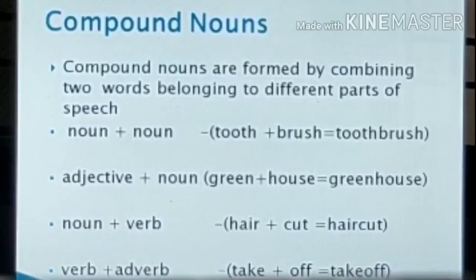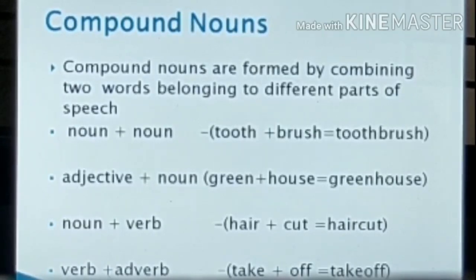Compound nouns contain two or more words that join together to make a single noun. A compound noun is a type of compound word that is used to designate a person, place, or thing. Compound nouns are formed by combining two words belonging to different parts of speech. In total, we have four different parts to form compound nouns.